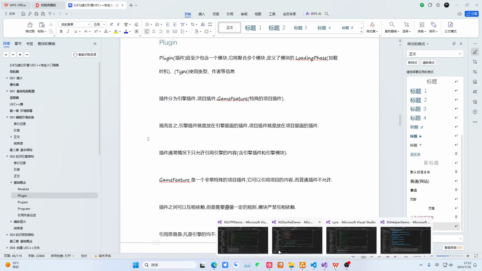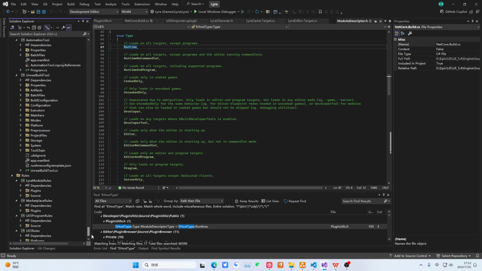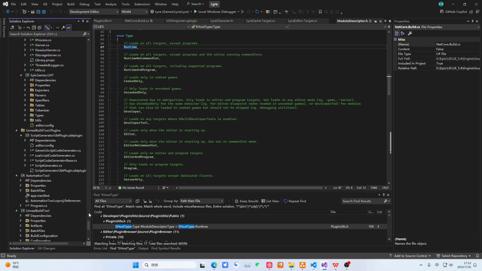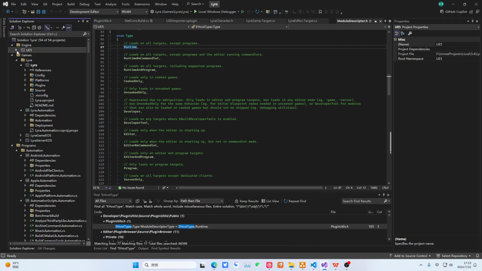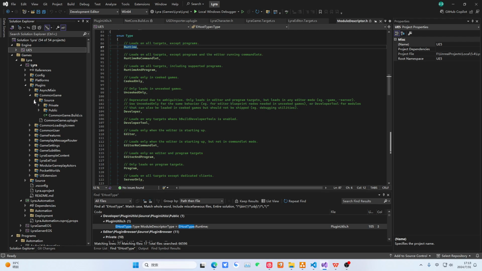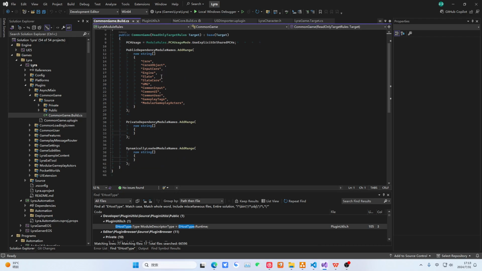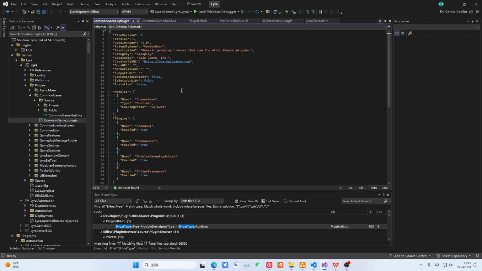Okay, so after understanding the concept of this plugin, let's take a look at the example code. We'll still use this road 2 as the reference. We find our project. This folder hierarchy, we will explain it in detail later, so don't worry. Anyway, we are looking at Lua here, and there are many plugins under this hierarchy, right? We can see this is its definition of modules. It has introduced this many modules here. We mainly look at this uplugin.